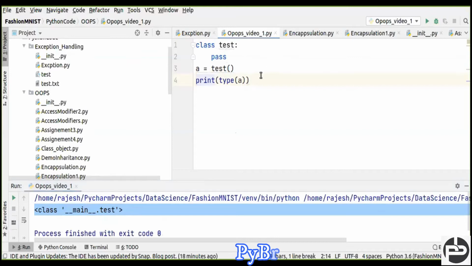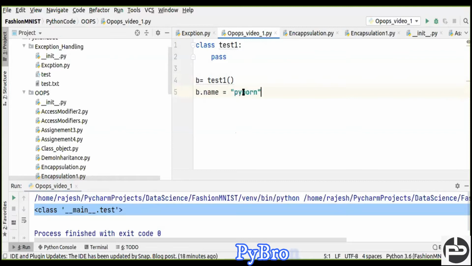Similarly, in the same way we are going to create one more class, like a class test one, and pass it. And now I would like to call my servant, which means I am going to create the objects. Creation of an object is nothing but calling the servant. And now with the help of the servant, we are going to insert the element in my class, in my shop.